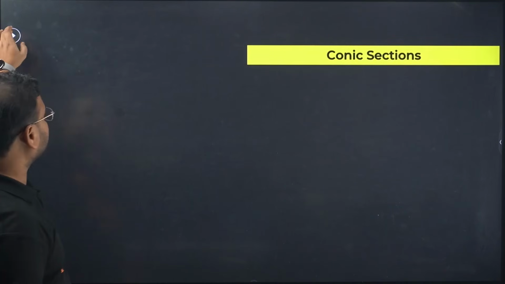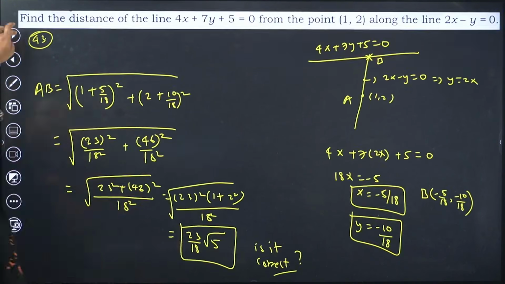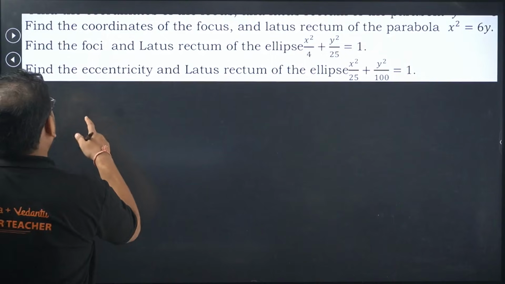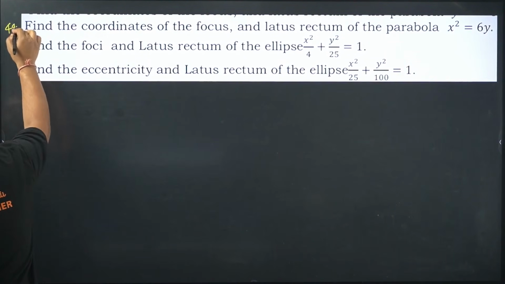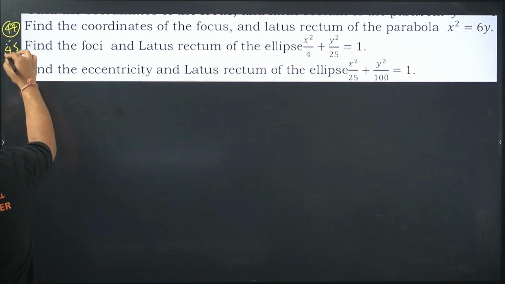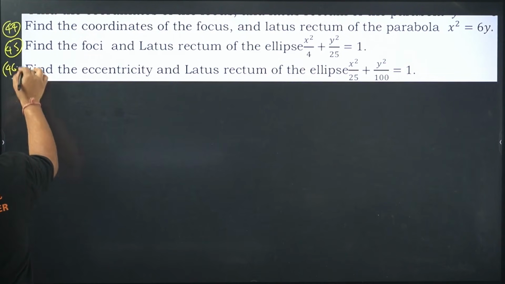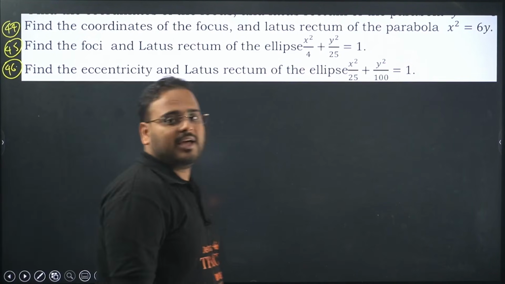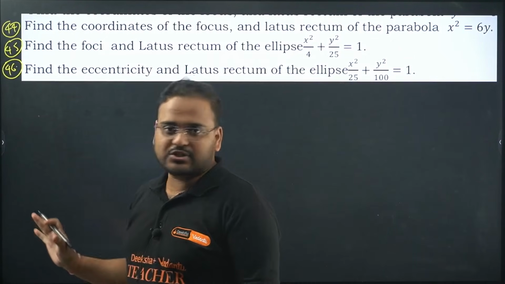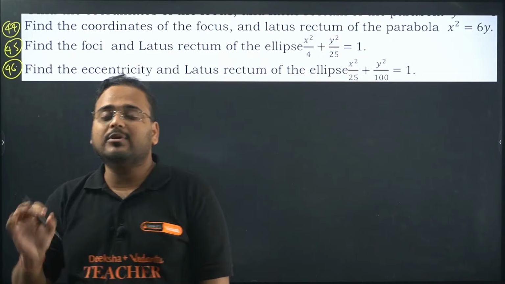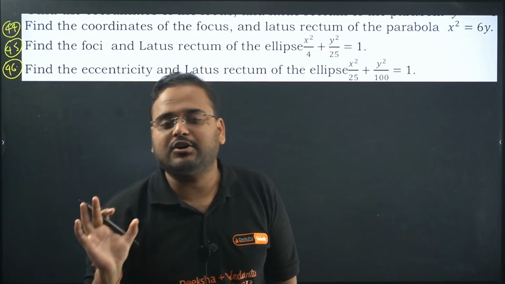44. Okay, 44 is conic section. So 43 is done. 44 is the conic section. So we have 3 questions here: 44, 45, 46. Now in conic section, everything is formula. There's no calculation, there's no application, nothing. Formula and the graph of each of the functions.